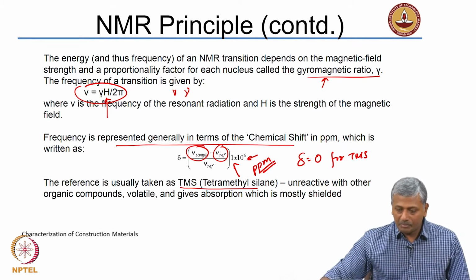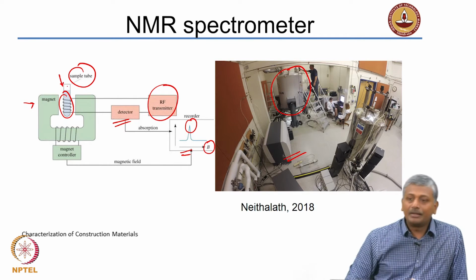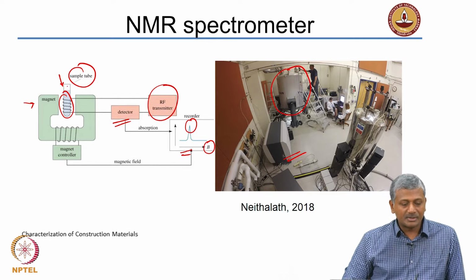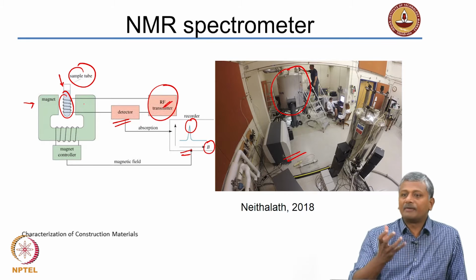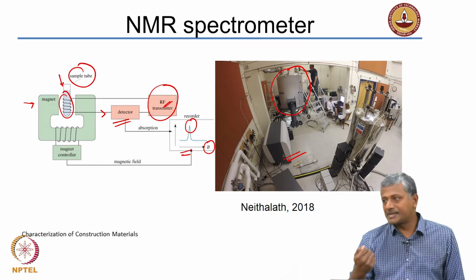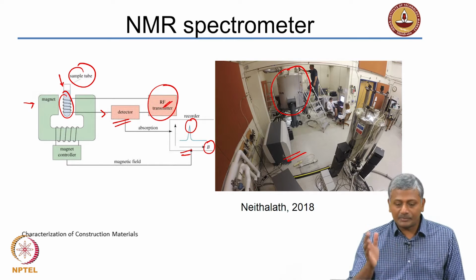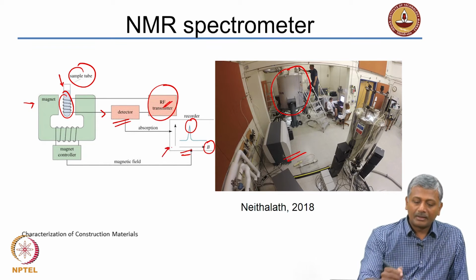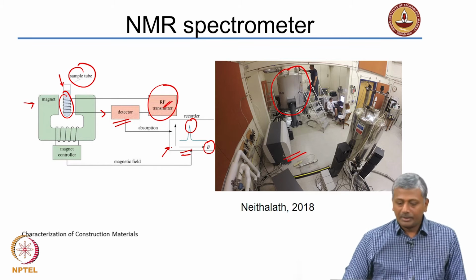I will come back to that in just a minute, but before that, of course, we also had an overview of a typical NMR spectrometer in which you have the sample in a liquid state which is subjected to the external magnetic field, and then the radio frequency radiation is transmitted through the sample and absorption takes place. The detector then detects the RF radiation that comes out of the sample, right, and you are able to figure out at what frequencies the absorption took place, and this is your pattern obtained as a result of your experiment.